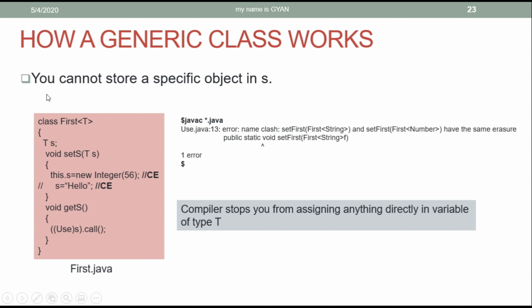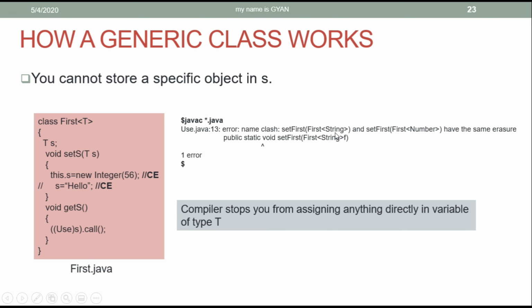And of course, you cannot store a specific object in s. You cannot store something in s. The compiler stops you from assigning anything directly to the variable of type T, because first with the type argument String and first with the type argument Number both have the same erasure. It means I have a use.java which has two objects.